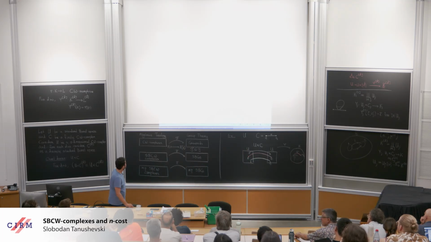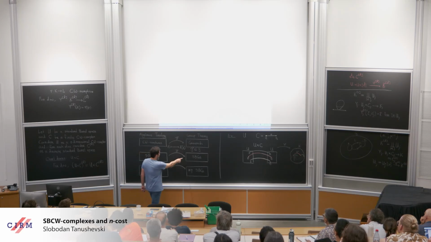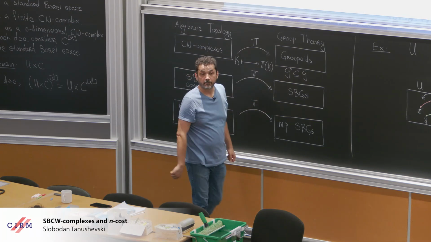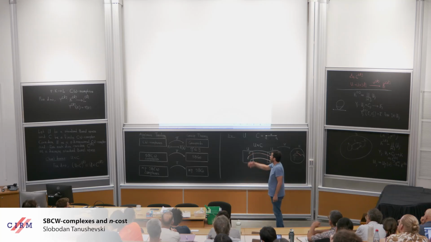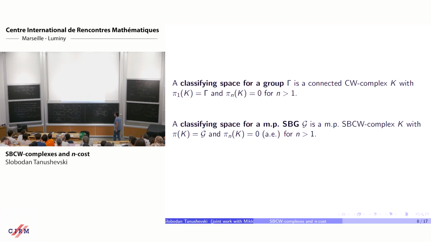Well, these guys also have classifying spaces. The way you can define them is that the classifying space for, let's say, a measure-preserving standard Borel groupoid is a measure-preserving standard Borel CW complex K, where the fundamental groupoid is G, E, and all higher dimensional homotopy groups vanish.